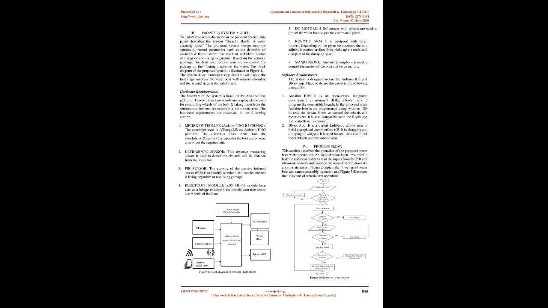Literature review. This section describes the previous works on water cleaning boats based on different technologies designed by other researchers around the world. Chensu et al. described an autonomous ship for cleaning the garbage floating on a lake. The structure and principle of the ship were proposed in the article. The ship was programmed to operate both manually and automatically with a motion control strategy based on ultrasonic distance measurement. The major drawback observed was that the movement of the ship was not smooth and there was no control over the collection of garbage.